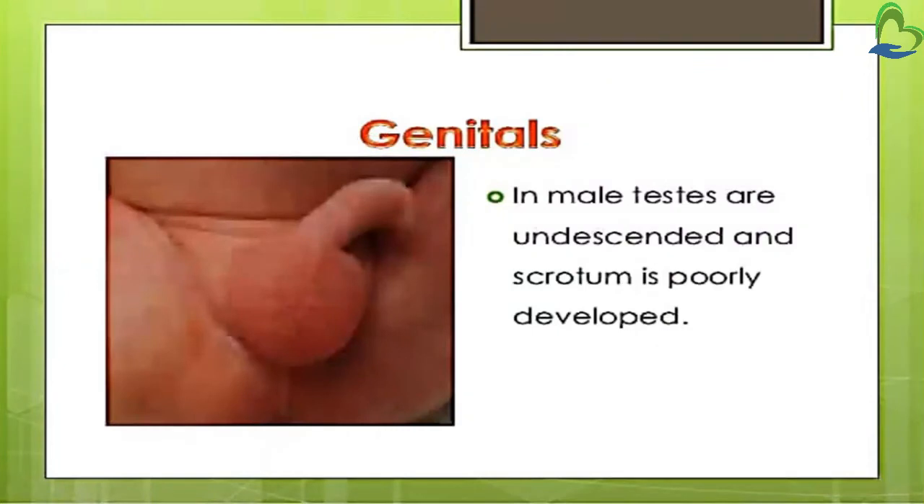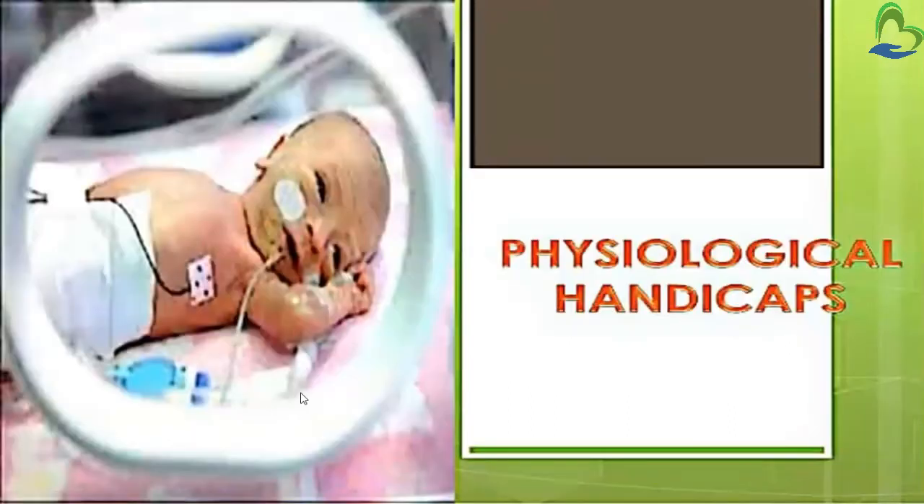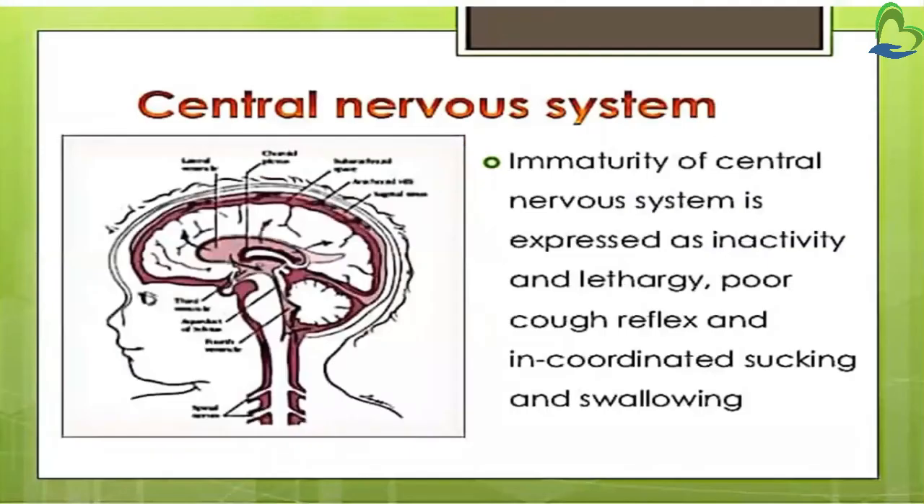Then genitals. In male infants, the testes are undescended and the scrotum is poorly developed. So this is the testis, it is undescended and the scrotum is poorly developed. In female infants, the labia majora are widely separated and expose the labia minora, and the clitoris is hypertrophied. Then we will see the physiological handicaps.